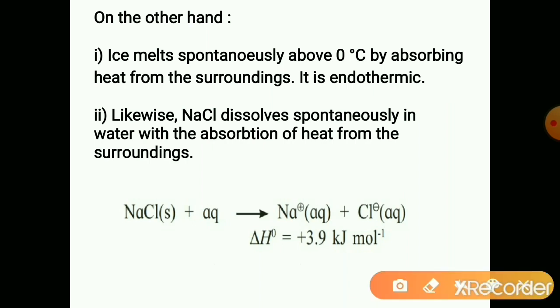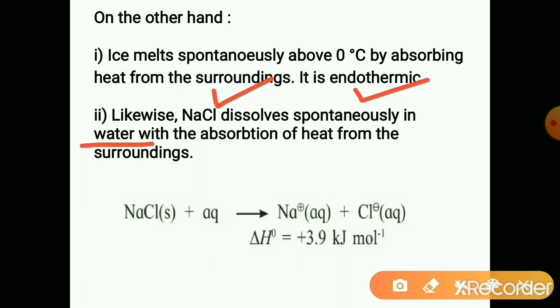Similarly, NaCl dissolves spontaneously in water. This is a day-to-day observation. You put a few crystals of NaCl in the water. That doesn't need stirring also. After some time you will find all the crystals of NaCl dissolved in the water. It is spontaneous, because for its dissolution there is no need of any foreign factor. It dissolves on its own.